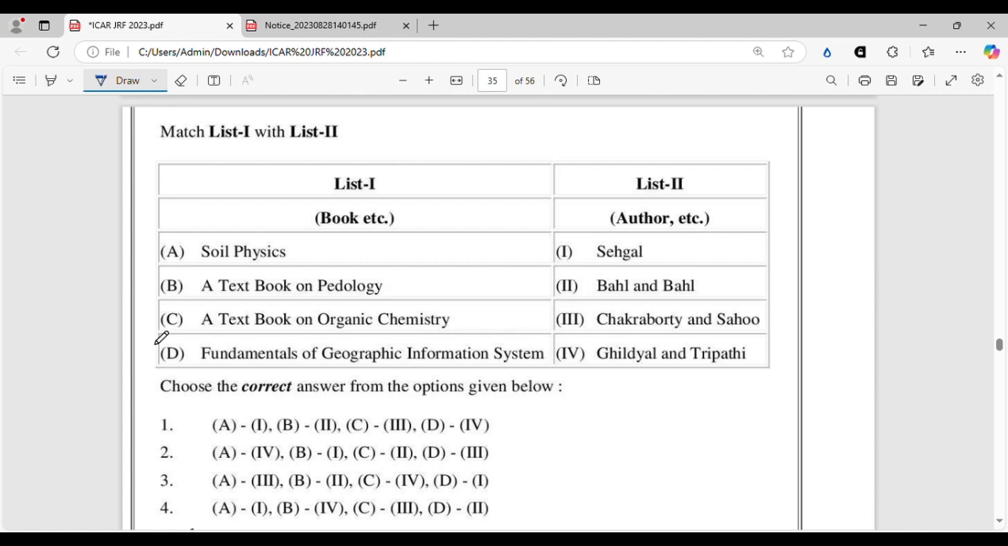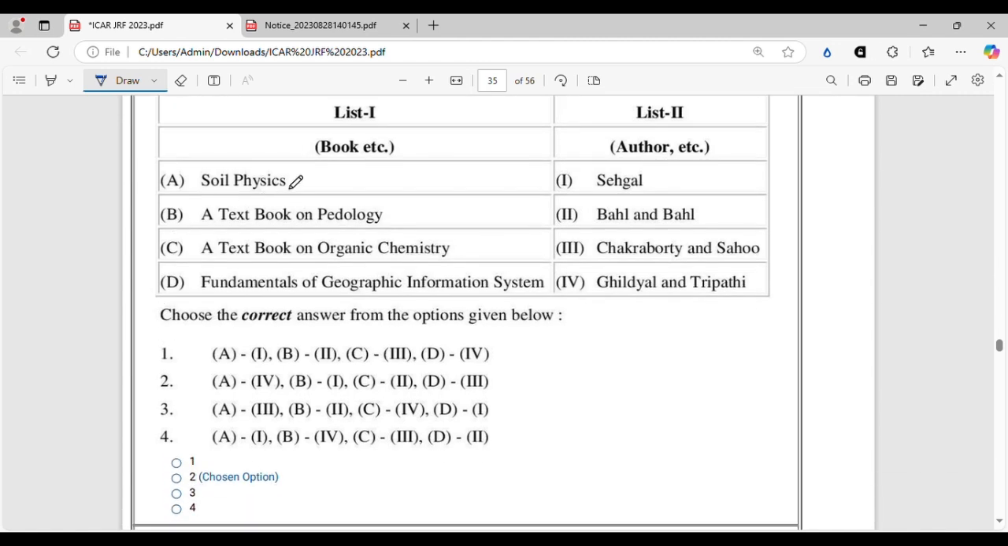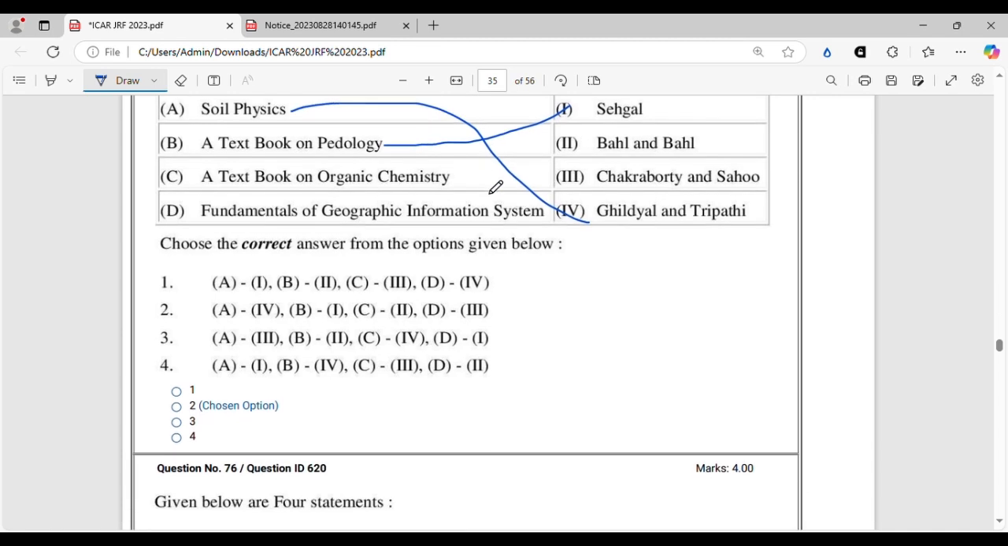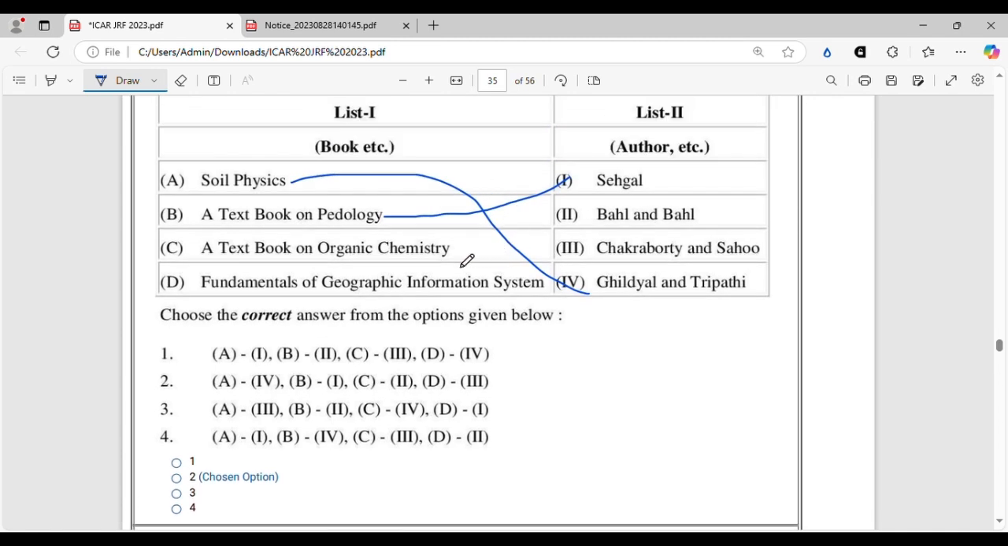Who is the author of this book? Who wrote this book and that book? And you should be very thorough about it. All right. So here we know soil physics is written by Gildial and Tripathi. Textbook on pedology belongs to Dr. J.L. Sehgal. We all know that. Then A4, B1, then C will be textbook on organic chemistry will be Bal and Bal, and fundamentals of geographic information system will be Chakraborty and Sahu.